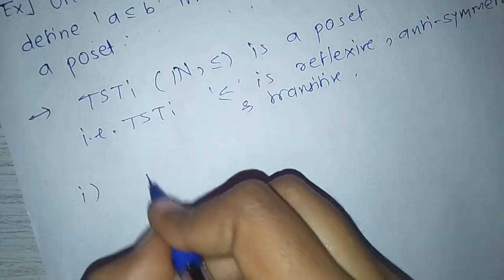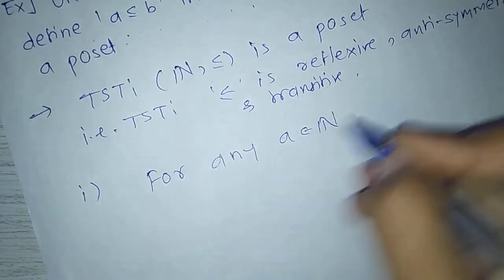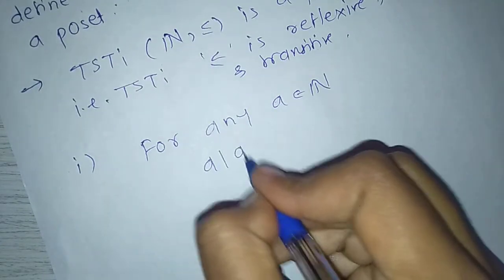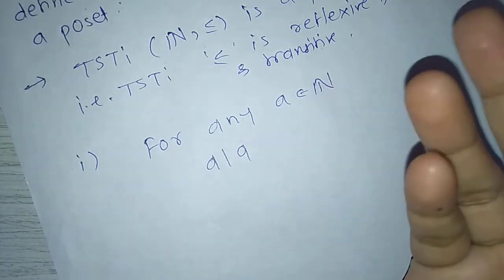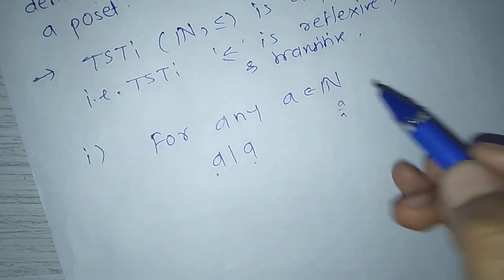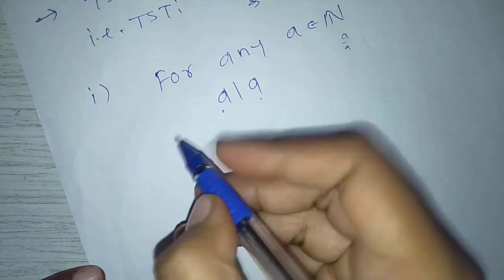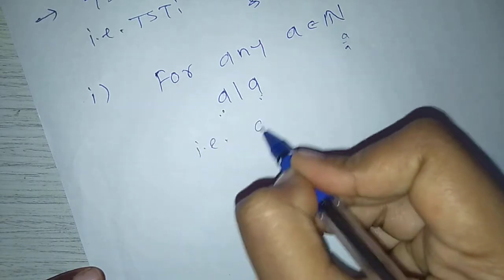First, for any a belongs to natural numbers, a divides a, means every number divides itself. Suppose 2 belongs to natural numbers, then 2 divides 2. 3 belongs to natural numbers means 3 divides 3. Likewise, a divides a, that means a ≤ a by the given condition.